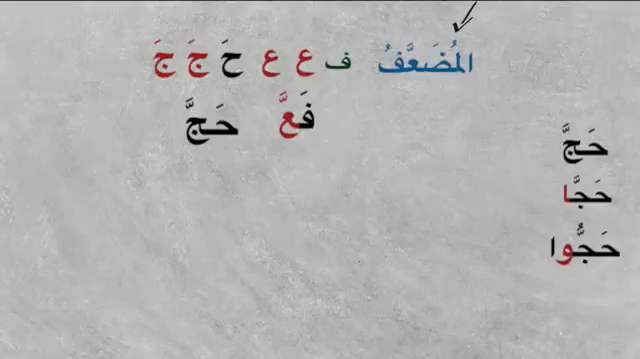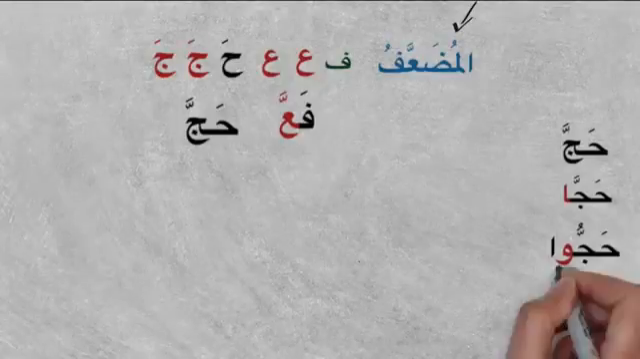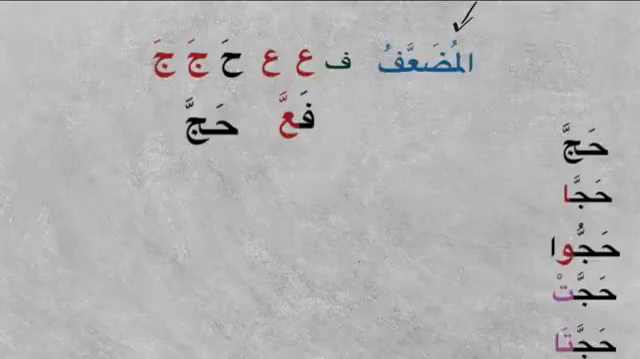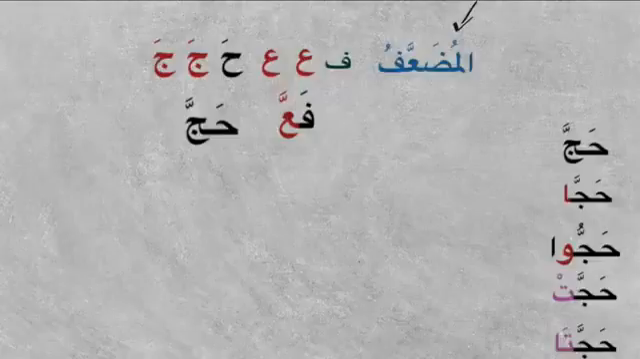Hajju, they all performed, all those men. Hajjat, that woman, she performed hajj. Hajjata, those two women, they performed hajj. So we know from hunna, these are sakin pronouns. This is what we need to remember: the knowledge of sakin pronouns and mutaharrik pronouns.